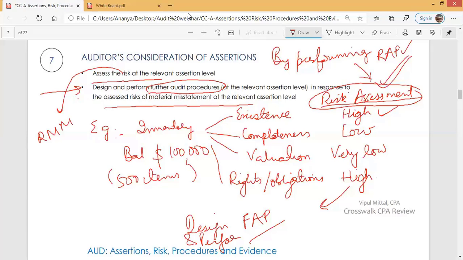In this case, risk is high. So the auditor will not just pick 50 items from the list, but will pick 150 items, 30% of items. Why? Because the risk is high. And because the risk is high, it has impacted the auditor's further audit procedures.